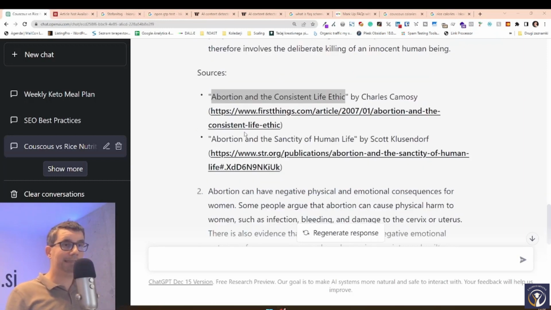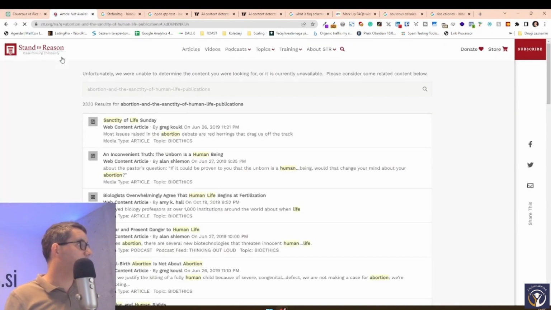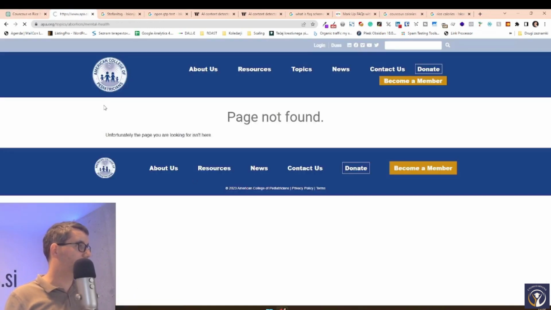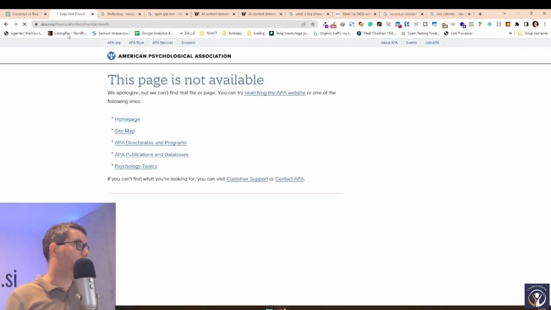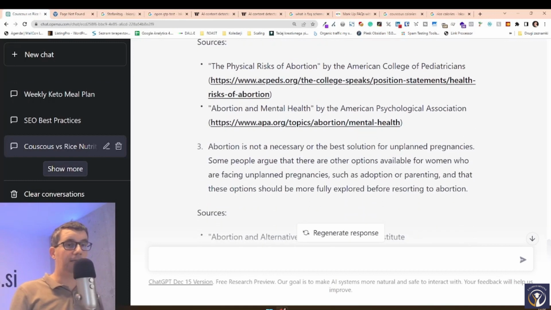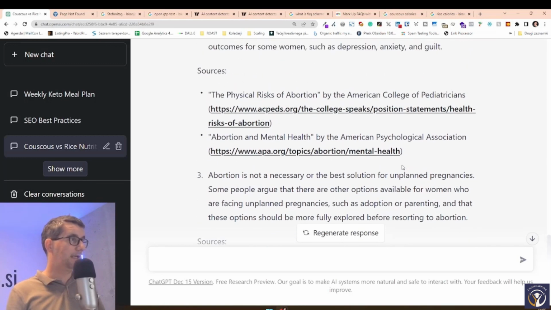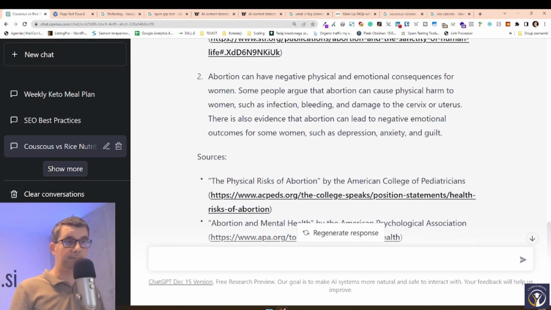And the same goes for the second source, Abortion and the Sanctity of Human Life, by Scott Klusendorf. If I click on the website, it doesn't exist. And I can click on other sources, and none of these sources work. You could say that because it has a database only going back until 2021, those are old, but I've Googled these and they don't exist.